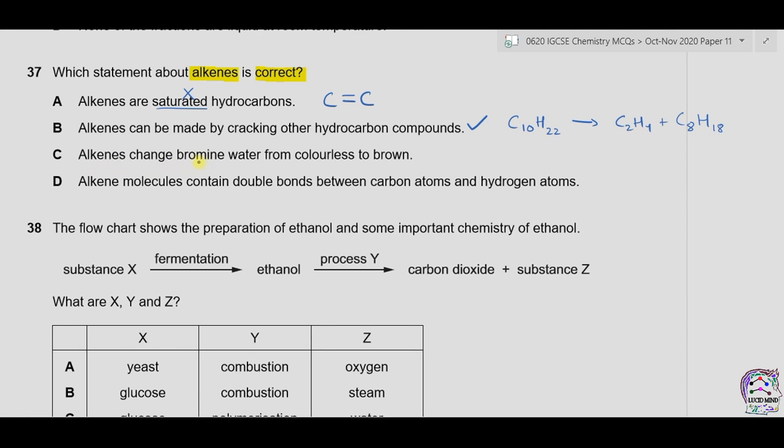C. Alkenes change bromine water from colorless to brown. Now when bromine water is added to an alkene, the bromine water changes from brown to colorless. So this is incorrect. And C2H4Br2 is formed. D. Alkene molecules contain double bonds between carbon atoms and hydrogen atoms. Now this is incorrect because the double bonds are present only between carbon atoms, and a single bond is present between carbon and hydrogen atoms. The correct option is therefore B.